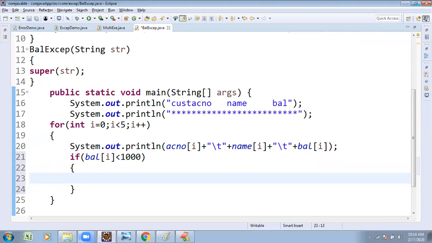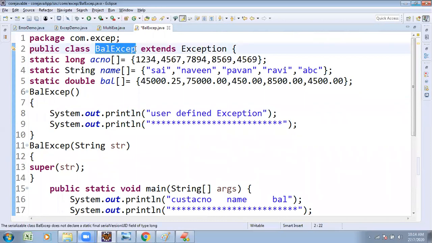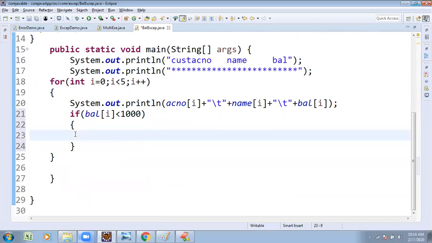To get the exception, what we have to do? So when we are getting, have to raise the one exception. BalanceException b1 equals new BalanceException. But there is a parameterized constructor, so I must pass some argument. Insufficient balance is the message I wanted to pass.